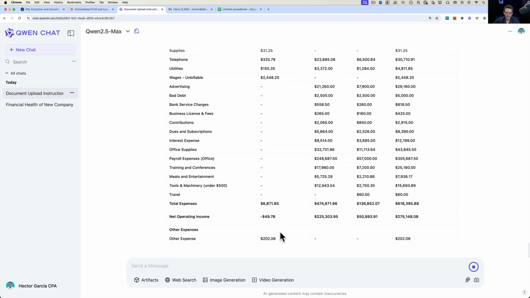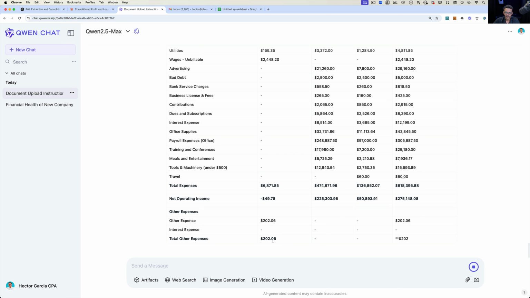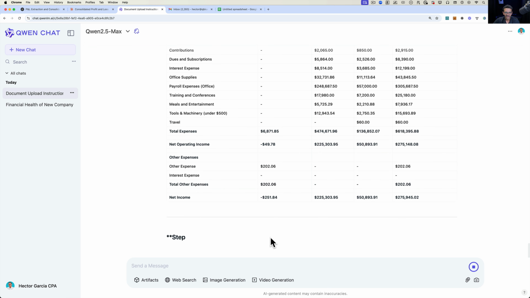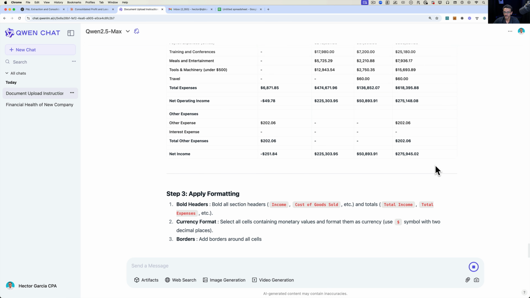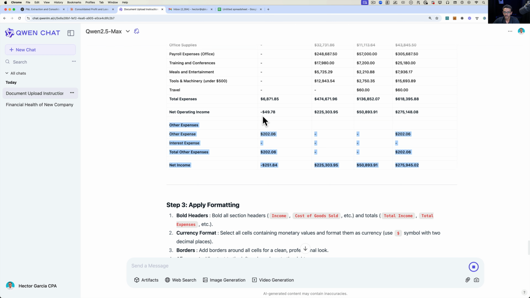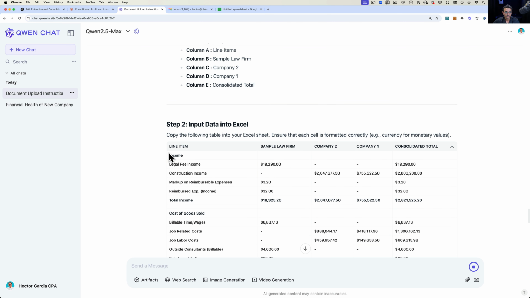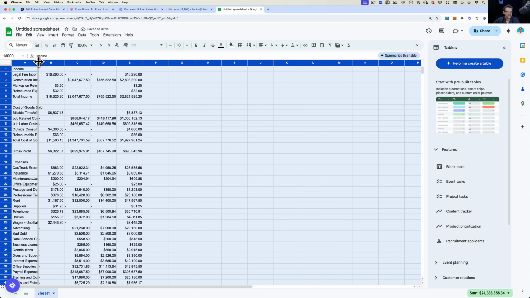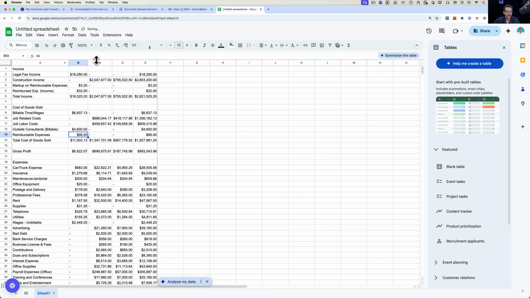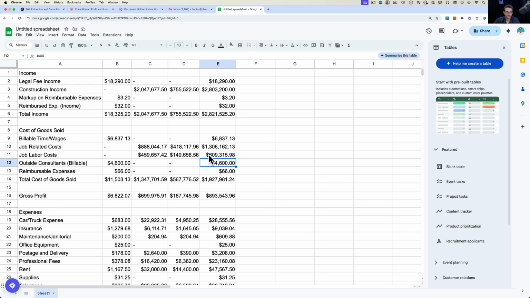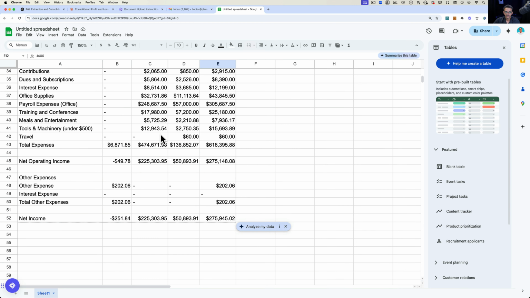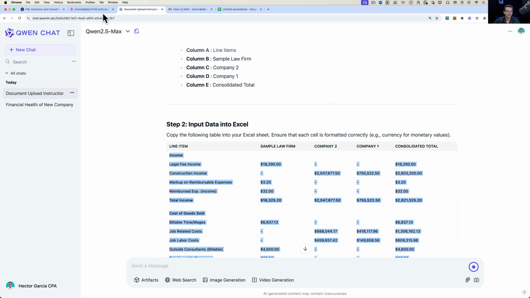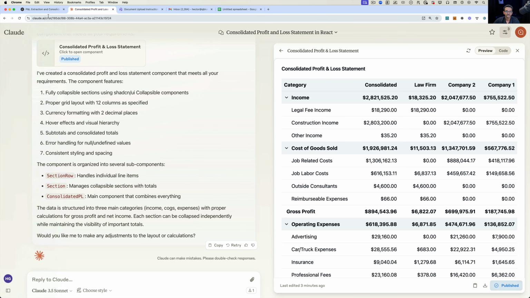And look, for some reason, it got tripped up on the net income again. So, no, never mind. It didn't get tripped up on the income. Okay, so let's copy this. Let's go all the way up to the top. Let's see if this works. Come into Google Sheets, paste, boom, there we go. So then you just have to do a little bit of formatting. So we'll zoom this in so you can see a little bit better. Okay, so I think that's the whole excursion into looking at this.